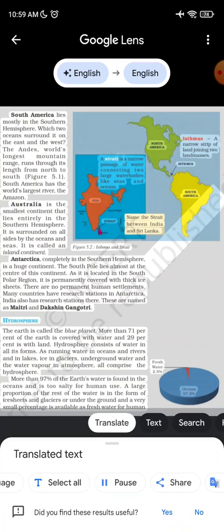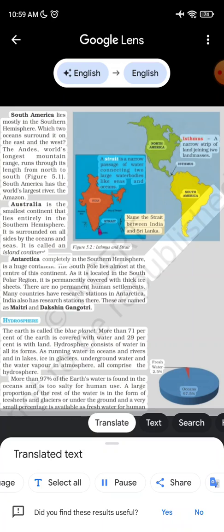A strait is a narrow passage of water connecting 2 large water bodies like seas and oceans. An isthmus is a narrow strip of land joining 2 land masses. Name the strait between India and Sri Lanka. Figure 5.2, Isthmus and Strait.